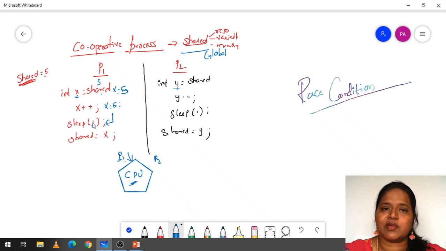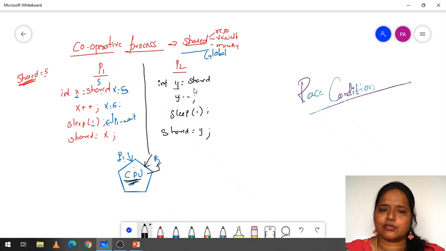Here process P1 is going to wait for 1 millisecond of time. Process P1 is going to wait, but not the CPU. The CPU is always busy. When the CPU has encountered sleep of 1, this process P1 is going to halt for 1 millisecond. In the middle of that time, the CPU will check if any processes are there in the ready queue. Process P2 is there, so it will enter into the running state, and now the CPU is executing this process P2.